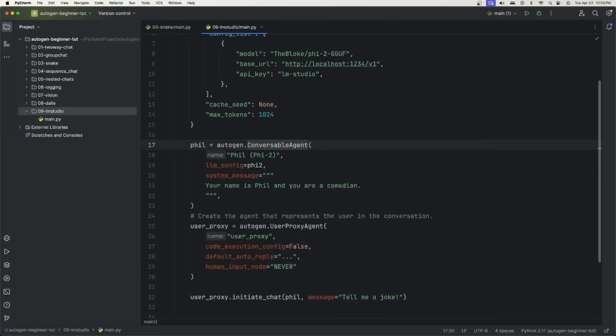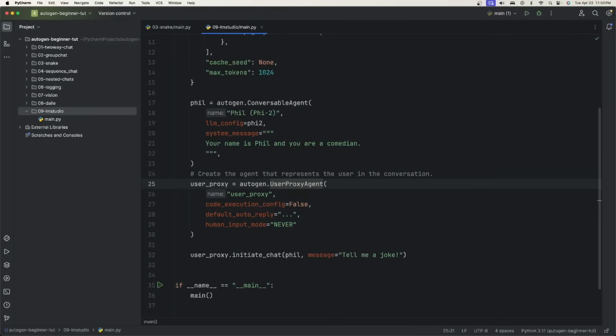Now I just have a simple conversible agent, which is the base agent class. I give it a name, LLM config, and the system message that your name is Phil and you're a comedian. I also have a simple user proxy agent. I have a name, the code execution config is set to false, and the human input mode is set to never.